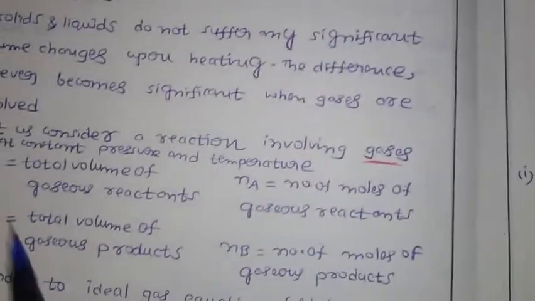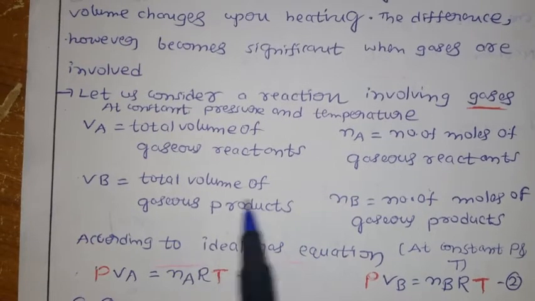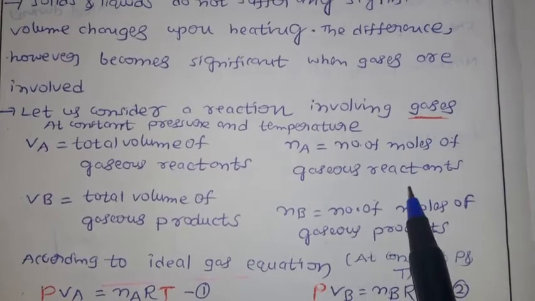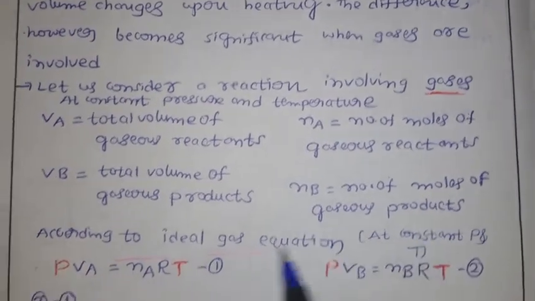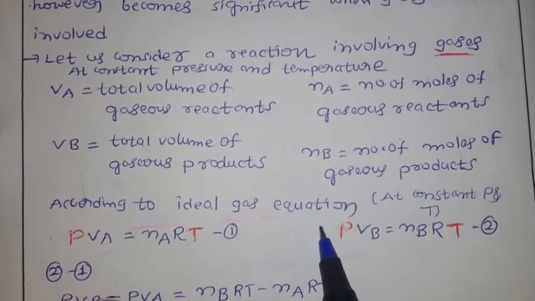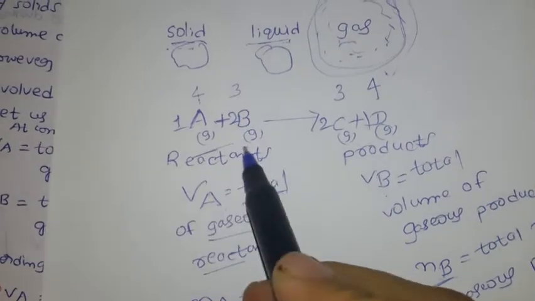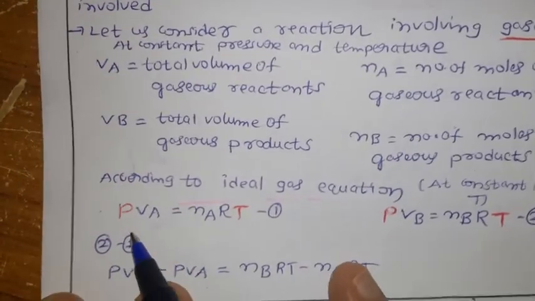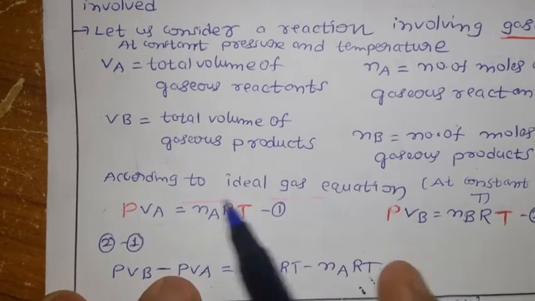Now let us see here. VA means the total volume of the gaseous reactant. VB means the total volume of gaseous product. Na means the number of moles of gaseous reactant, and NB the number of moles of gaseous product. Now, according to the ideal gas equation, I am taking the gases. You know very well, if all the gases are ideal gases, I can go for the ideal gas equation. For the reactant, if you apply it, that is PV equal to NaRT.